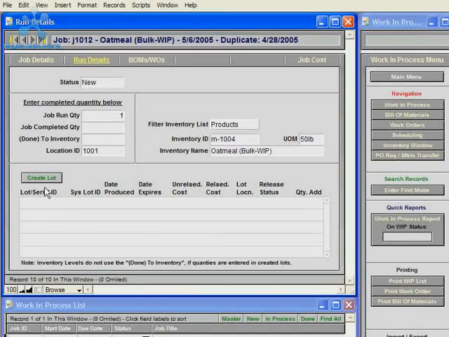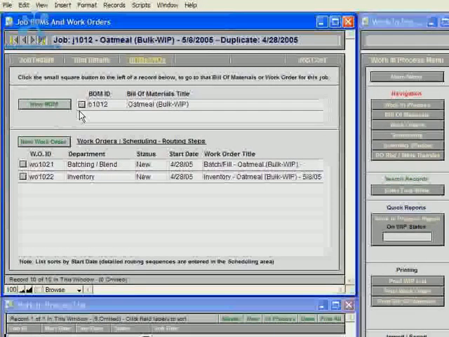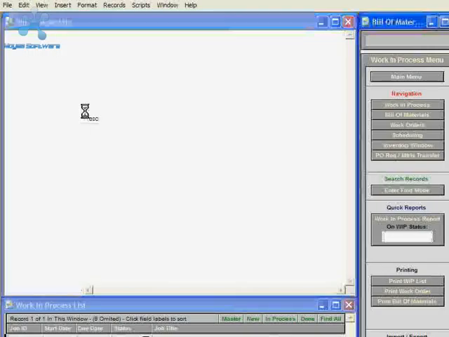And I should mention, if there is lots created for this job, it does not duplicate those lots, because you'd want to create brand new lots every time a job is completed. But as you can see, it duplicated the bill of materials for the job.